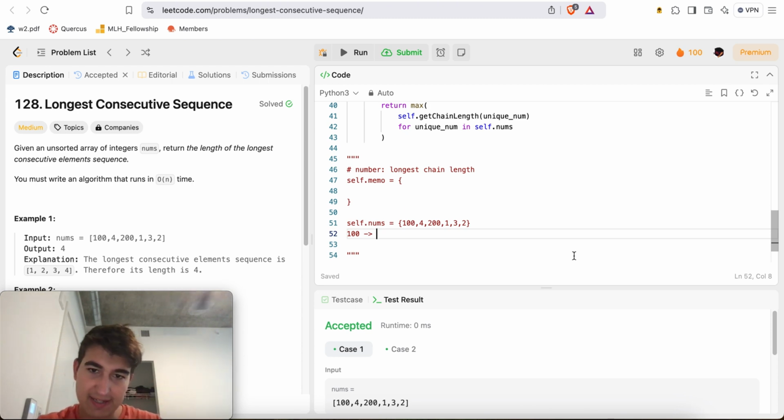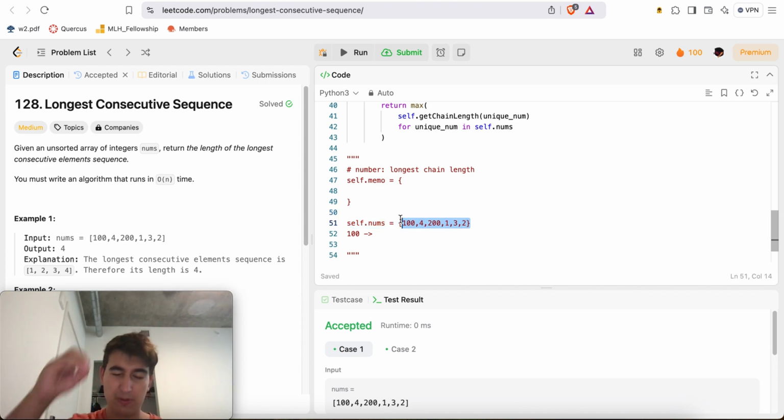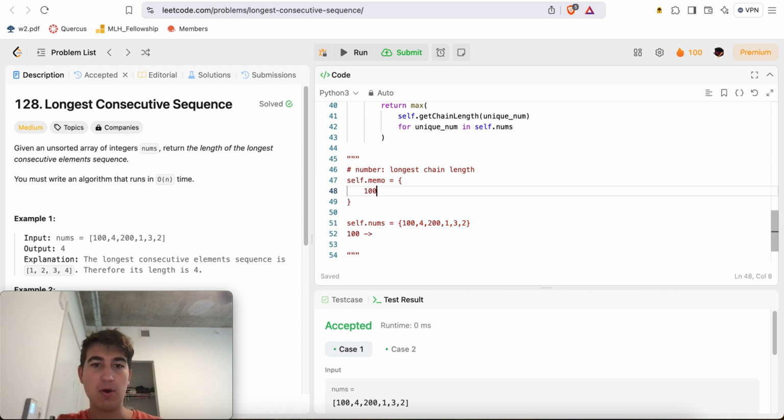So 101. Is 101 inside of self.nums? It is not, so the chain ends at number 100. So inside of my self.memo, I'm going to say the length of the longest chain, or the only chain, starting from 100 is of length 1, because it includes the number 100 itself and nothing else.